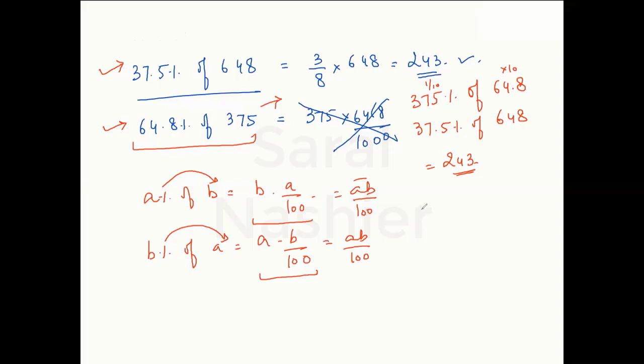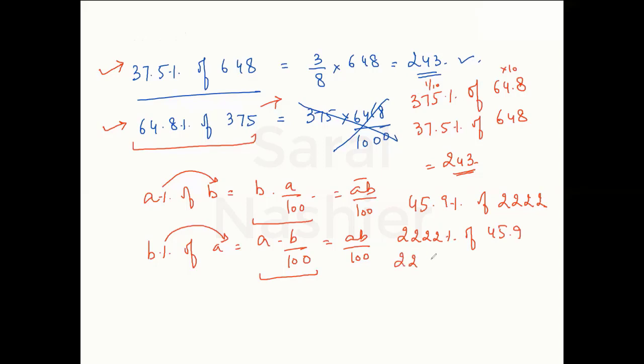I'll take another example of this. If I ask you this question, what is 45.9% of 2222? Now if I know the fractions well, I know 2 by 9 is 22.22 and I see 2222 here. So I can write this as 2222% of 45.9.